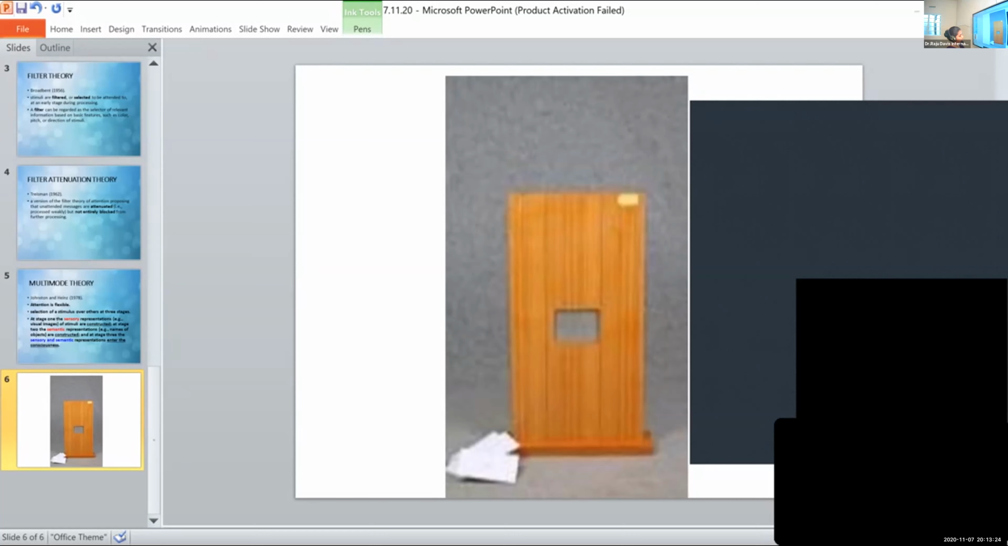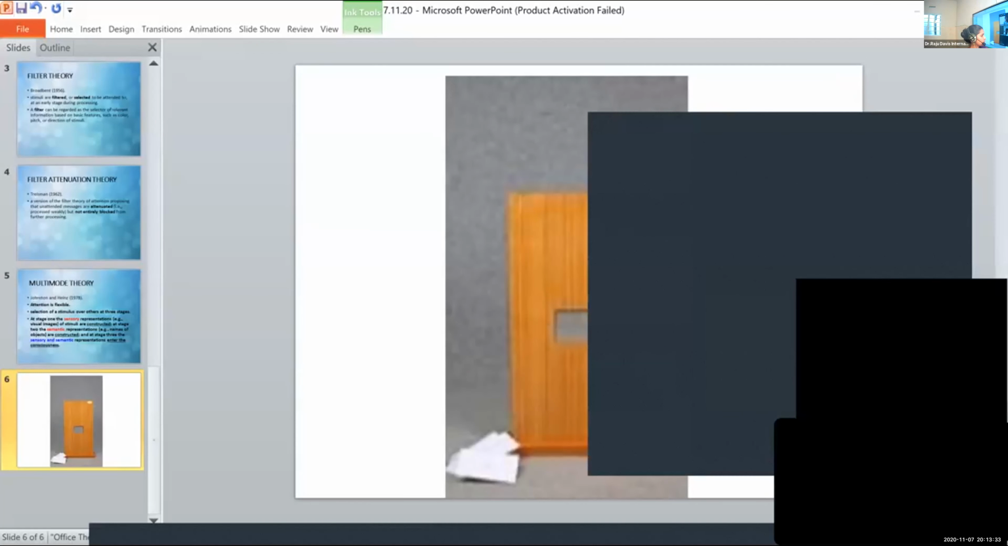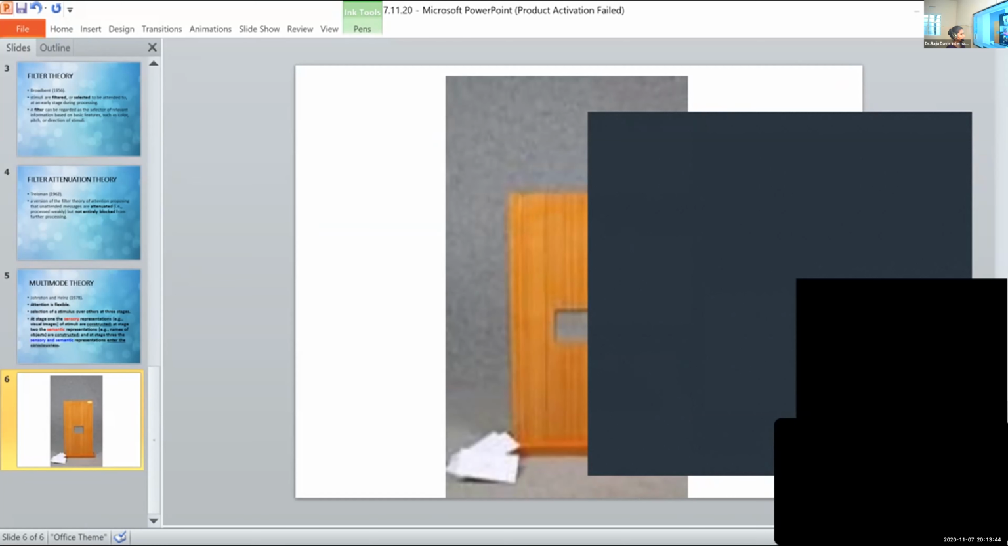The attention span, the number of stimuli that we can attend to, that is known as attention span. In general, we say it is 7 plus or minus 2. What is 7 plus 2? 9. And 7 minus 2? 5. So our attention span varies from 5 to 9. 7 plus or minus 2 is known as the magical number.